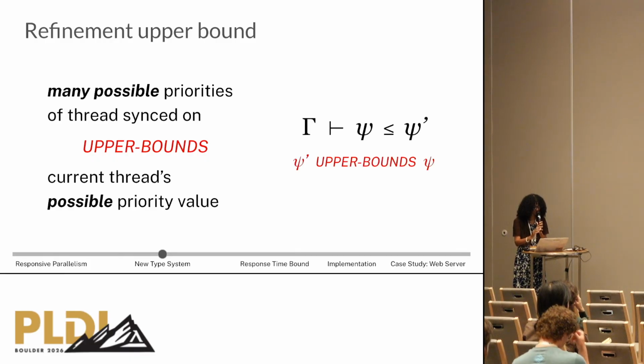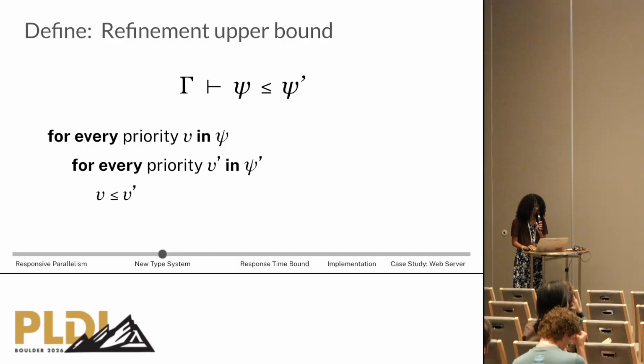Refinements upper bound the many possibilities using this refinement judgment, where the possible priorities of the thread synced on is an upper bound for the current thread's possible priority values. And this is defined as all of the priorities in the first refinement must be less than or equal to all the priorities in the second.